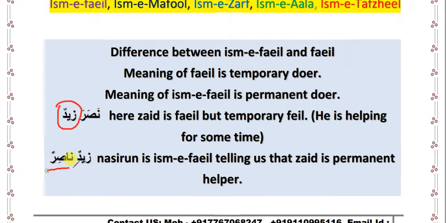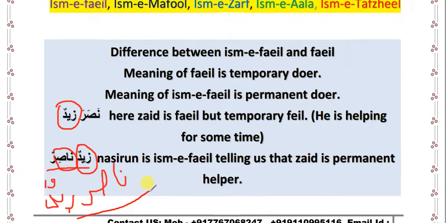And the next example here, Zaidun Nasirun, or you can also write Nasirun Zaidun. Both sentences are okay. There is no difference between both sentences.